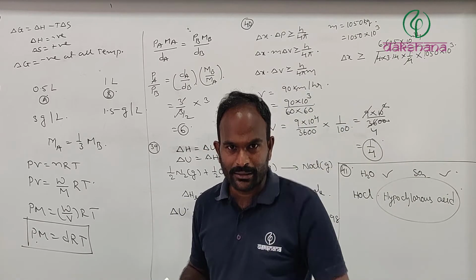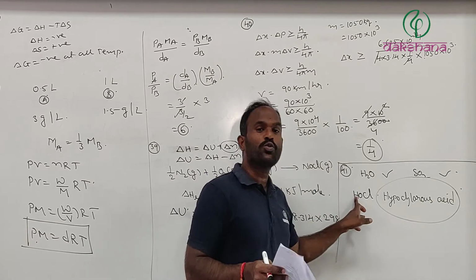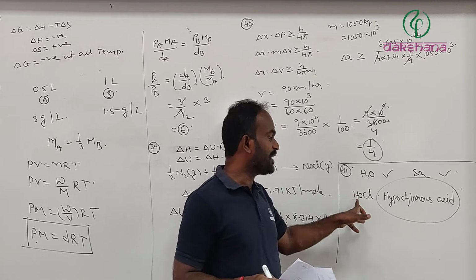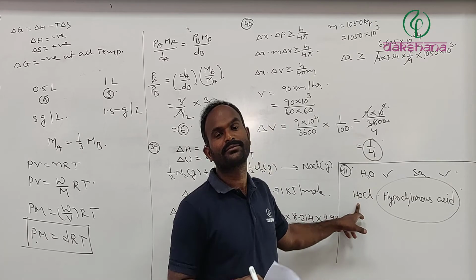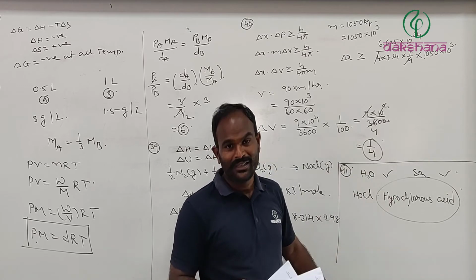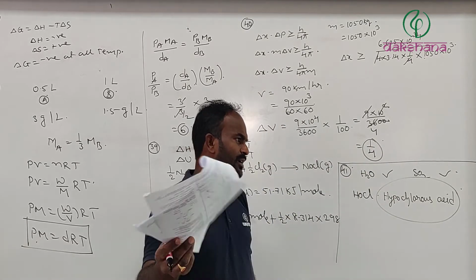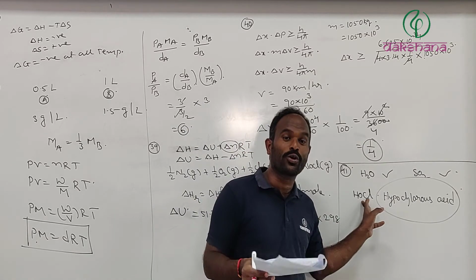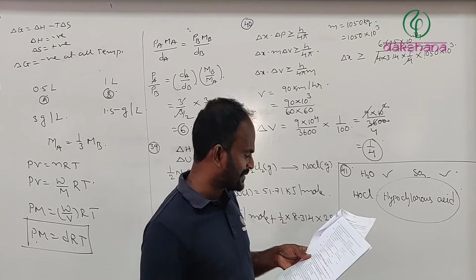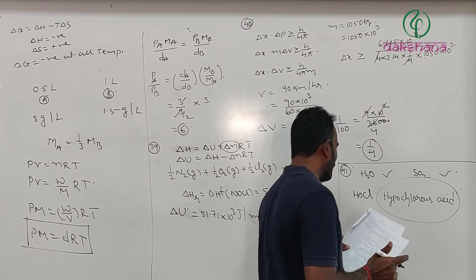HClO4 is perchloric acid, HIO4 is periodic acid, HOCl is hypochlorous acid, HOBr is hypobromous acid, HOI is hypoiodous acid. So it's not chlorous acid, it is hypochlorous acid. Next one, H3PO3, of course that is phosphorous acid, that is true. The incorrectly matched one in 41 is the HOCl.